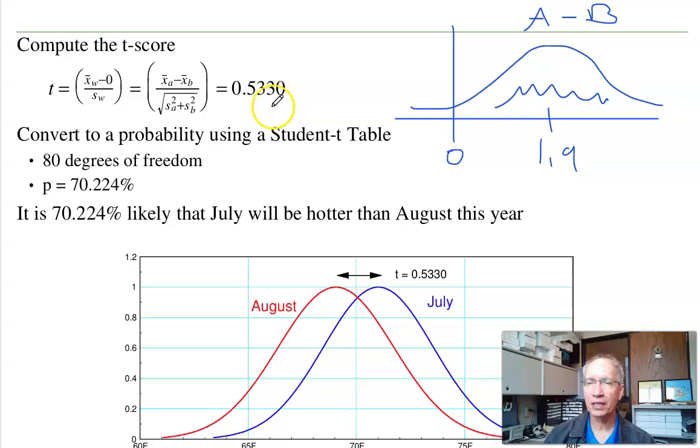So go to StatTrack. I have a t-score of 0.5330. I have 80 degrees of freedom. Find the area to the right. It's 70.22%.